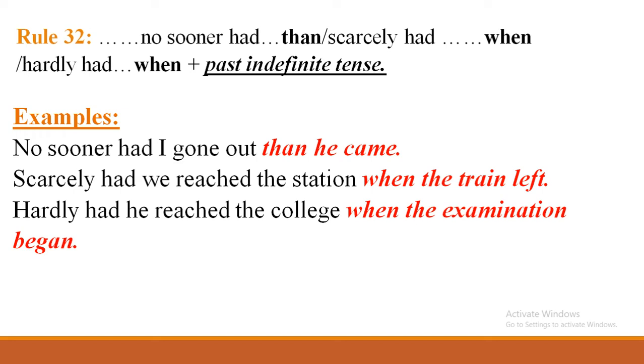Example: No sooner had I gone out than he came. You have to remember, with no sooner you have to use the conjunction than. And students, you make a mistake here, than and then. Than is a conjunction and then is an adverb, so don't mingle them here, and remember this spelling, T-H-A-N. Next one, scarcely had we reached the station when the train left. Last one, hardly had he reached the college when the examination began.